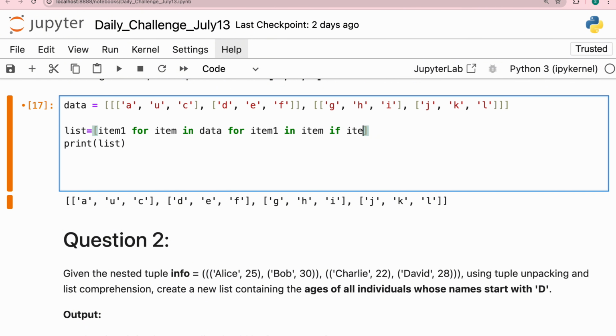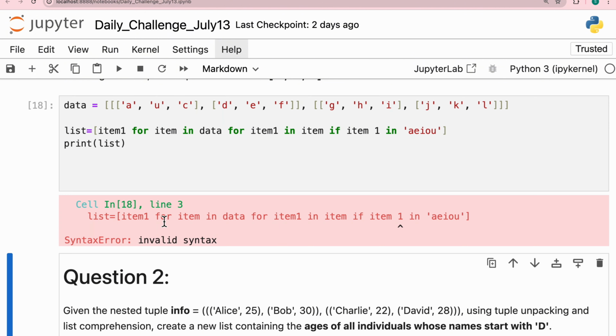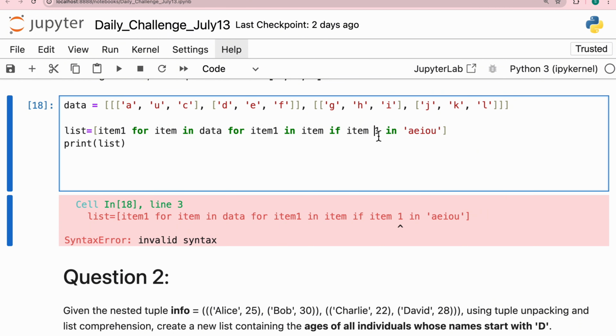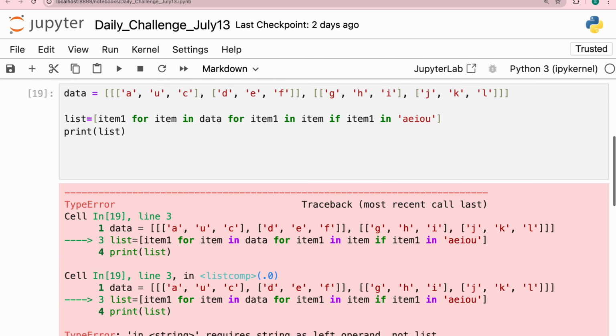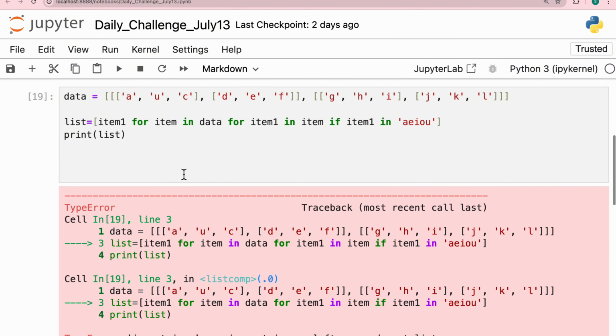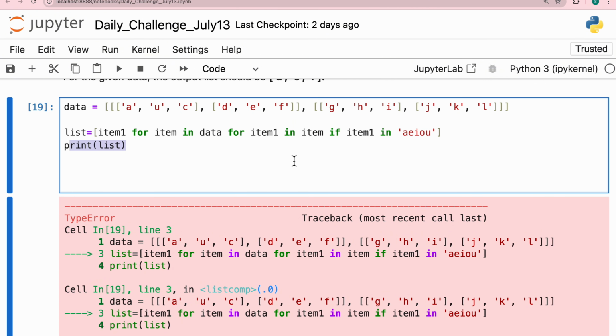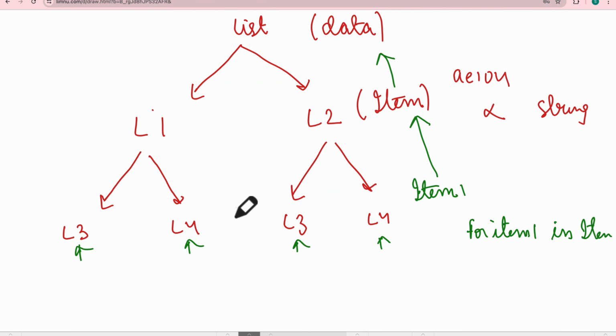item 1 in A, E, I, O, U. Okay, this will not work even now, because it is still item 1 in A, E, I, O, U. It will still not work, because string requires a string on the left, not a list. Even now we are comparing with a list. So we need to drill even further one level down, so that we can get access to elements.